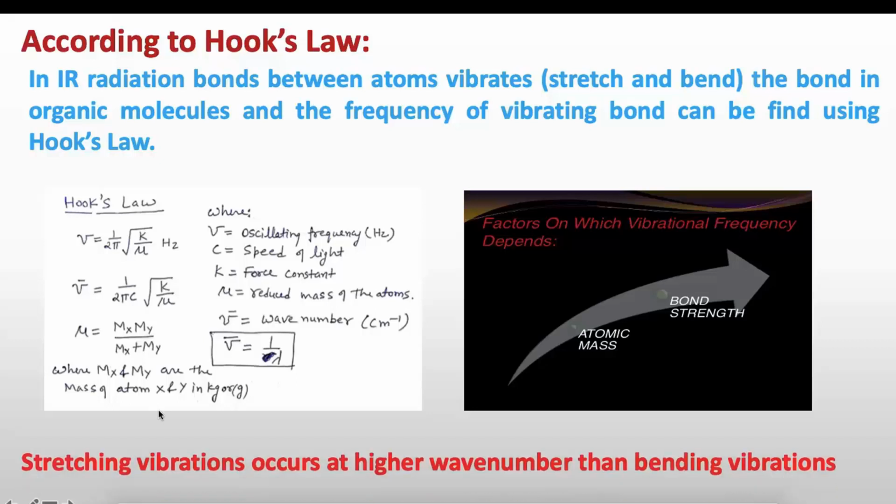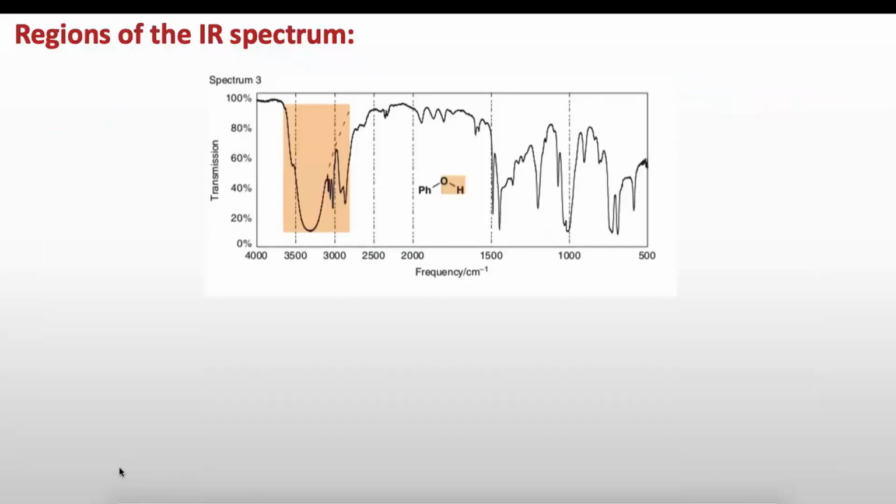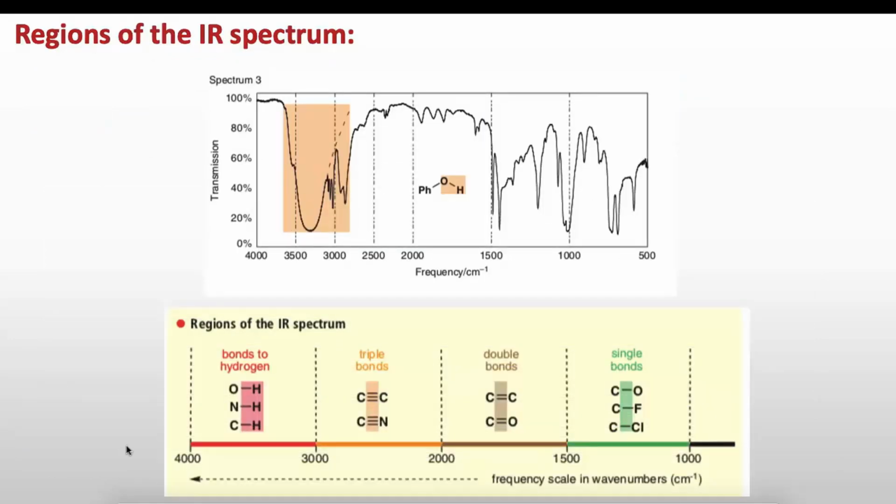Now you have to remember that stretching vibration occurs at higher wave number than bending vibration. And here we will discuss mainly the stretching vibrations that occur in organic molecules. So now we can divide the IR spectrum into four parts. As I have shown you the IR spectrum in the previous lecture, we measure it from 400 to 4000 centimeter inverse wave number, and here I have divided it into four parts.